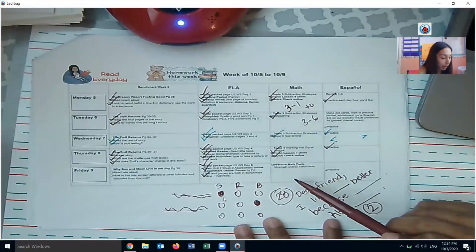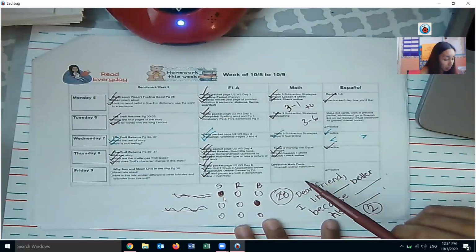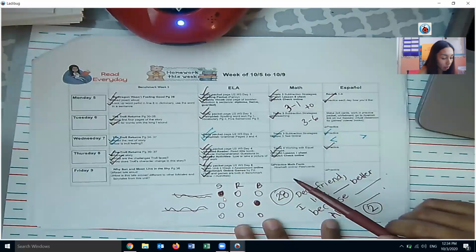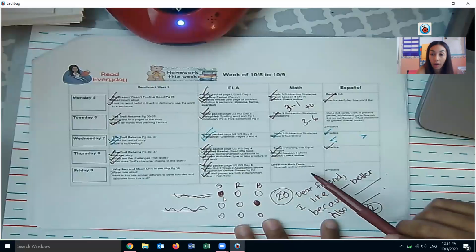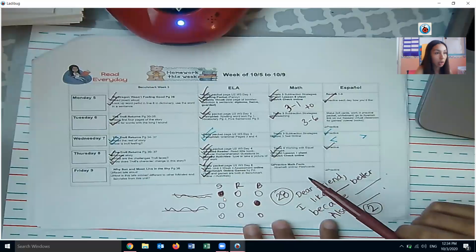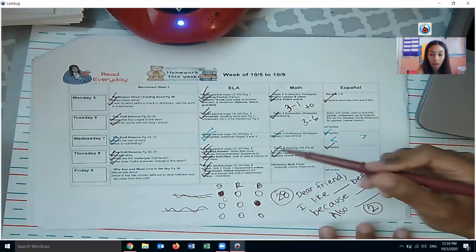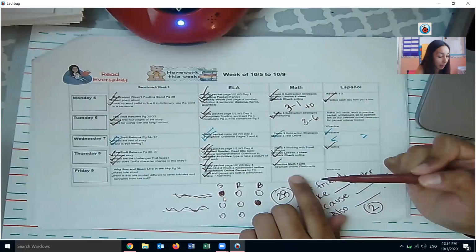Practice your math facts today. So math facts either on Extra Math, which is your Apps and Clever, or you can practice flashcards if you have any math flashcards, or you can use your little green sleeve to practice. So practice those math facts in some way on Friday today.